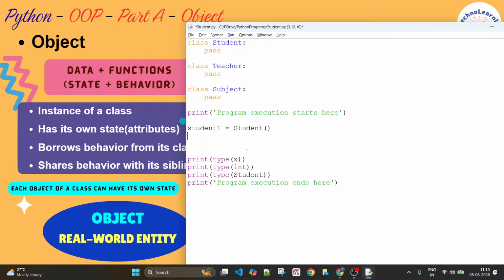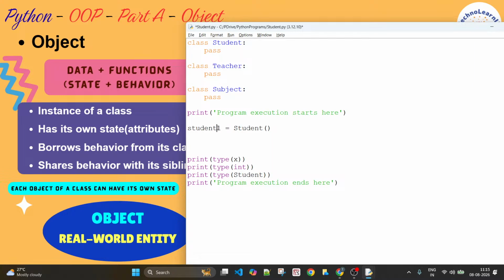Here S is a capital letter because in my class I have used a capital letter, and this is a naming convention that Python suggests. Every class name must start with an uppercase letter. And if you have a multi-word class name, then every starting letter of the word has to be in uppercase. So student is just one word and it starts with a capital letter here.